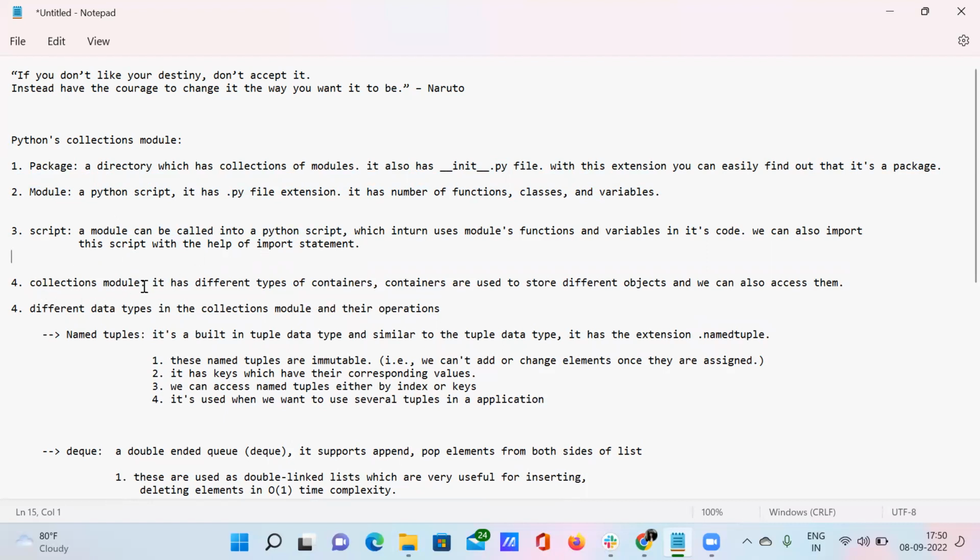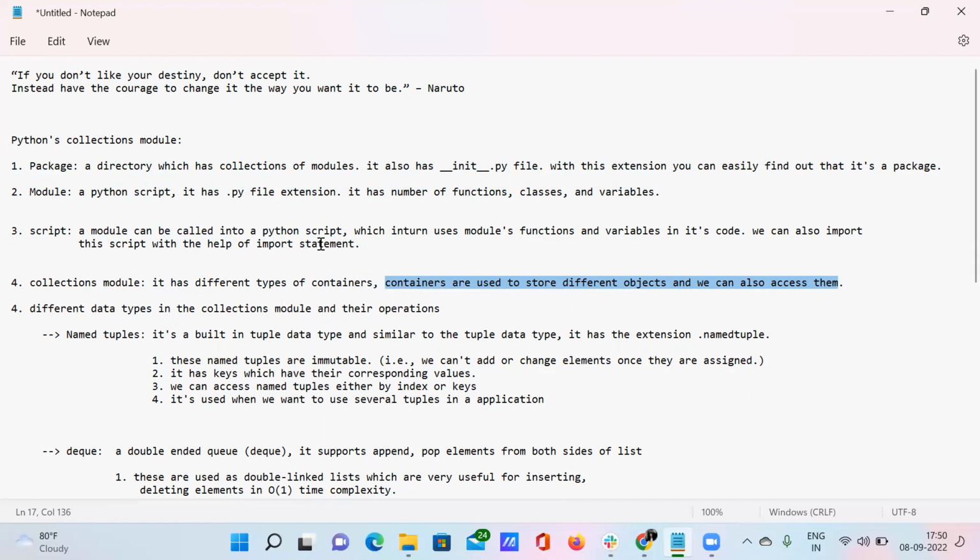And what is meant by the collections module? The collections module has different types of containers. And what is meant by a container? Containers are used to store different objects. When we want to store different objects inside a particular thing, that's nothing but a container, right?